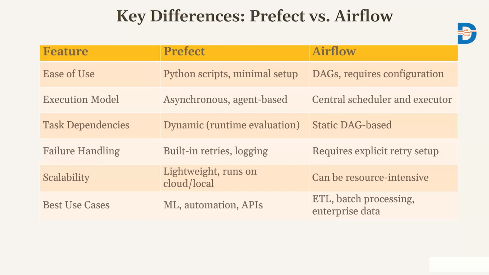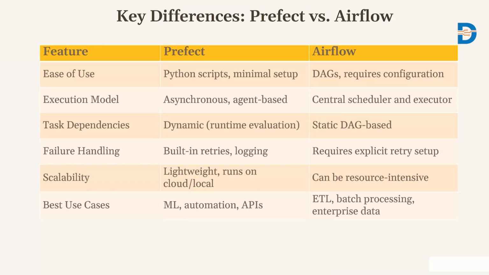Simple Python based workflows are there in Prefect, whereas in Apache Airflow, as we just discussed, it is directed acyclic graph based. It requires more setup and more configuration. For the execution model, Prefect is asynchronous and agent based, whereas Airflow is a central scheduler and executor.